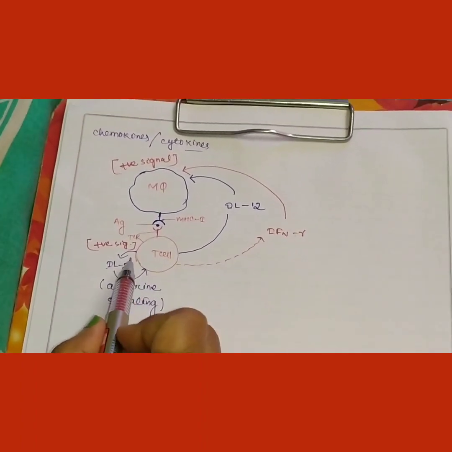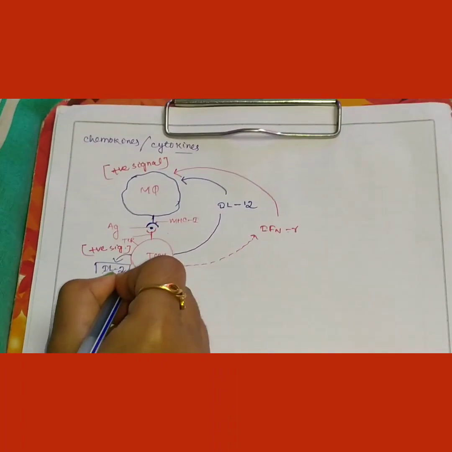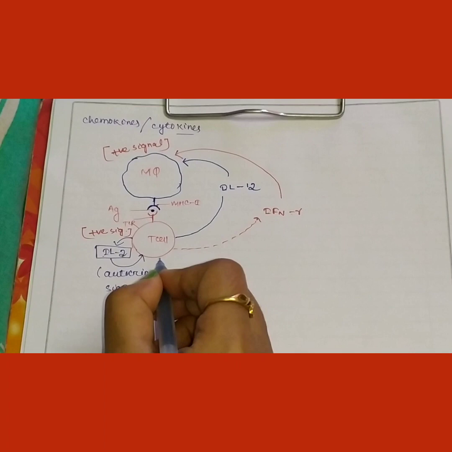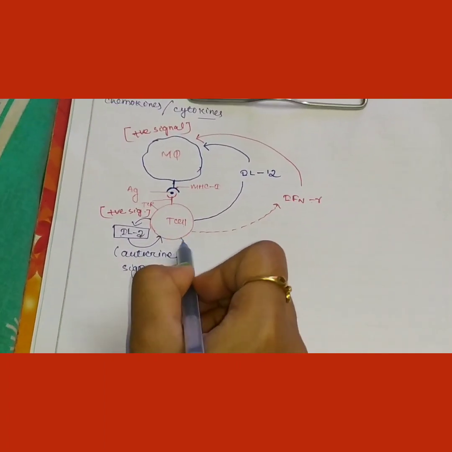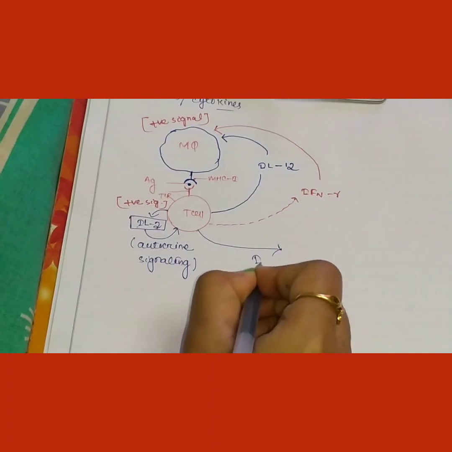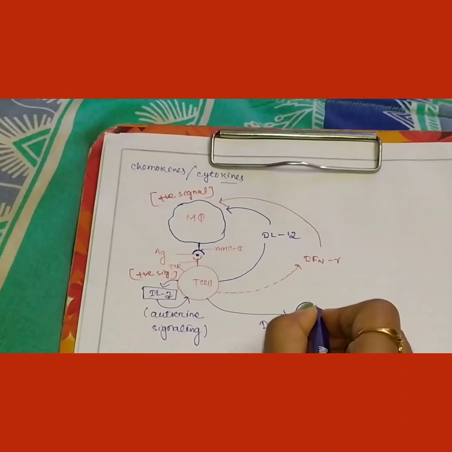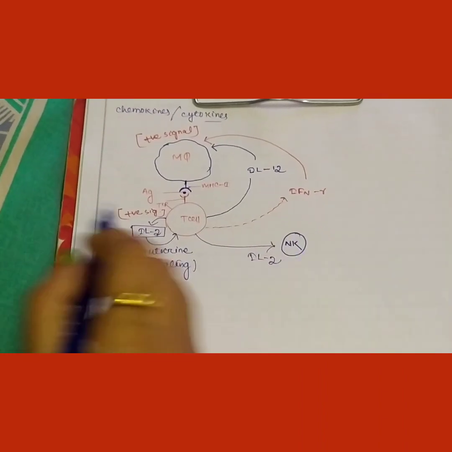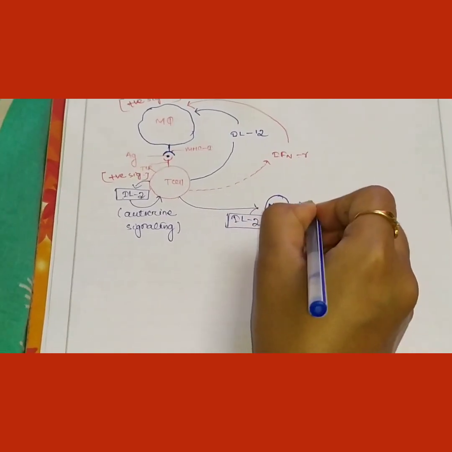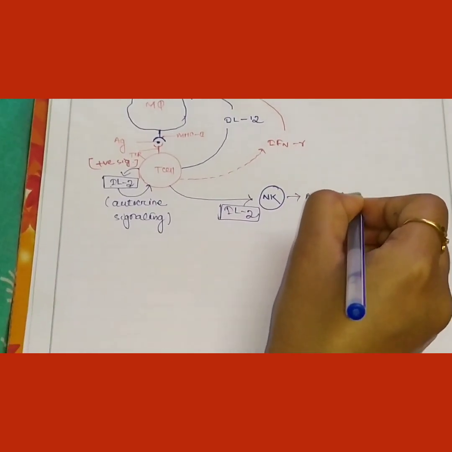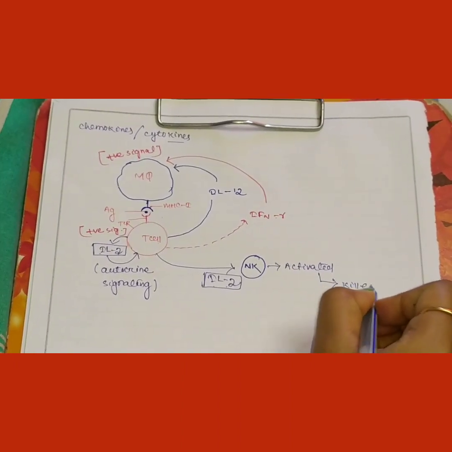On the other hand, this T cell secretes interleukin 2 which acts as paracrine signaling. This interleukin 2 acts as autocrine signaling. Also, this T cell secretes interleukin 2 which acts on the natural killer cell. This is the natural killer cell, which is activated by this interleukin 2 so that it can kill the diseased cell.